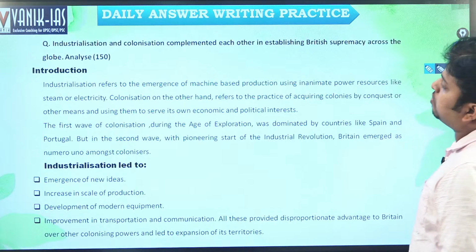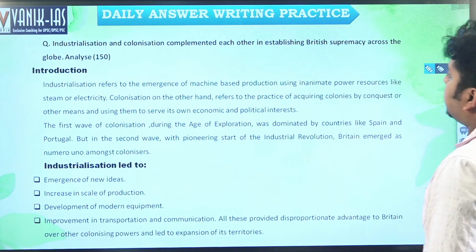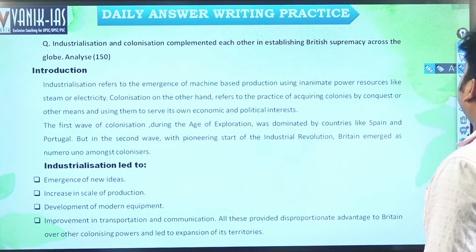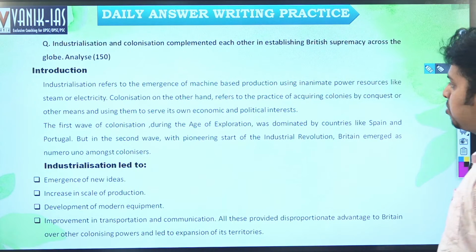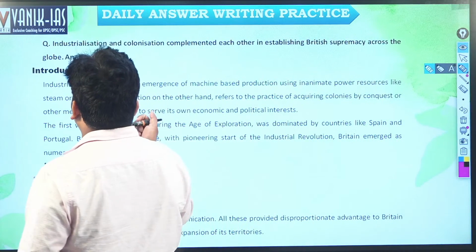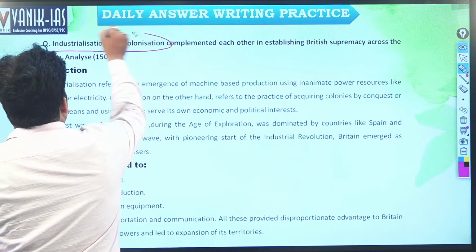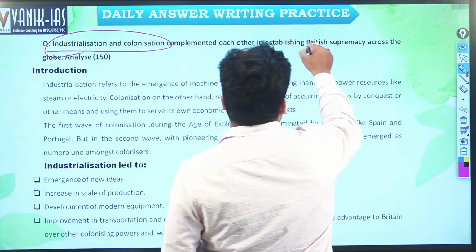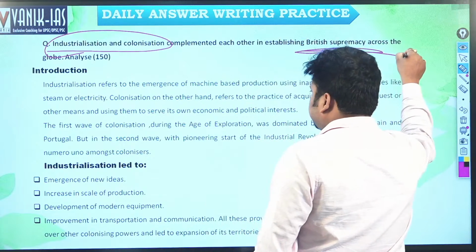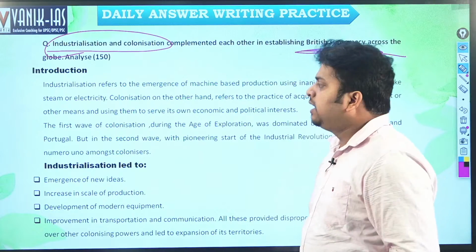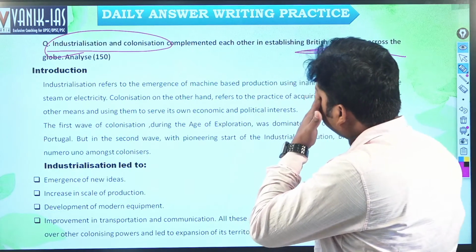Next, industrialization and colonization complemented each other in establishing British supremacy across the globe. That is how British supremacy is complemented by industrialization and colonization, right? So underline these important keywords: first we have to write about British supremacy, and second how industrialization has facilitated it and how colonization has facilitated it.